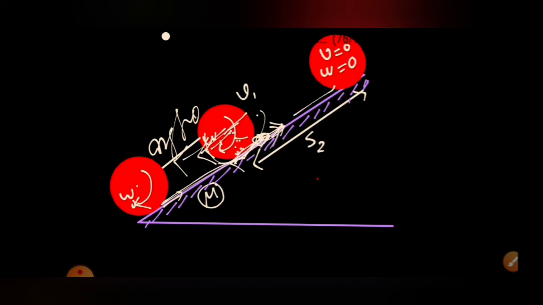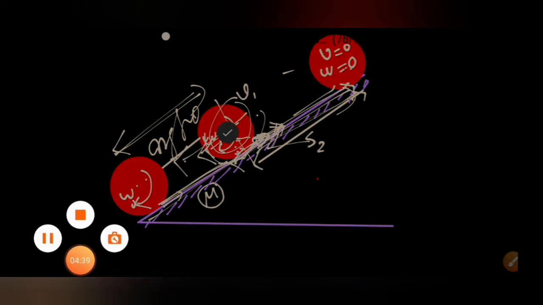From here to here it moves in pure rolling motion. Friction force was not doing any work. From here to here friction force was doing work, gravity was also doing work, but after that pure rolling takes place, and only gravity was doing work. From here to here we again applied the work-energy theorem to calculate S2. So in total we can calculate how much distance it moved with sliding and how much distance in rolling. The total distance we calculated by adding S1 and S2 together.